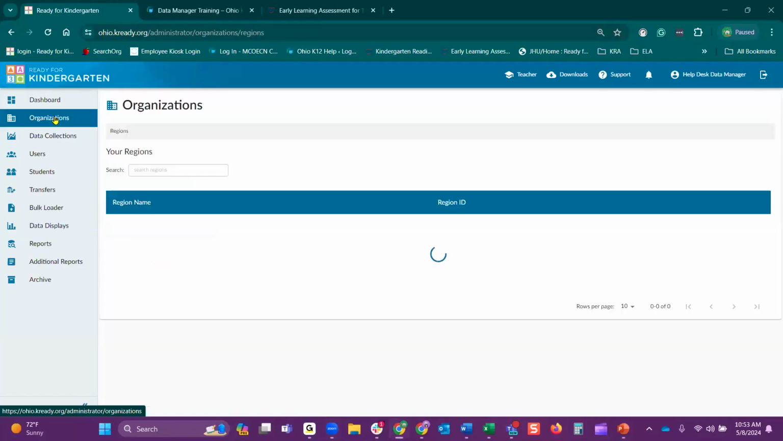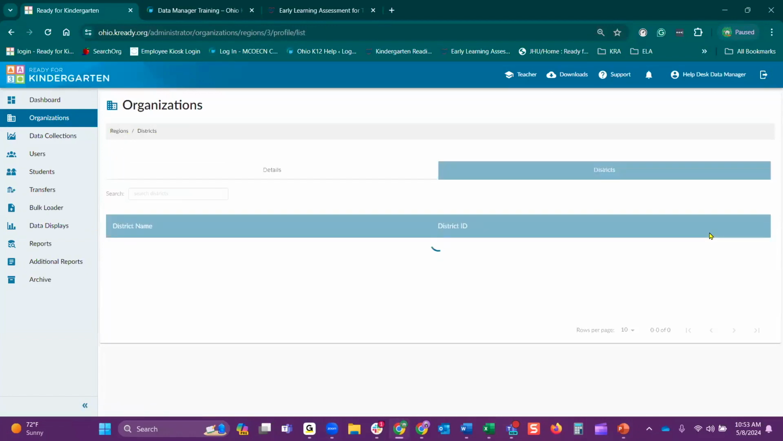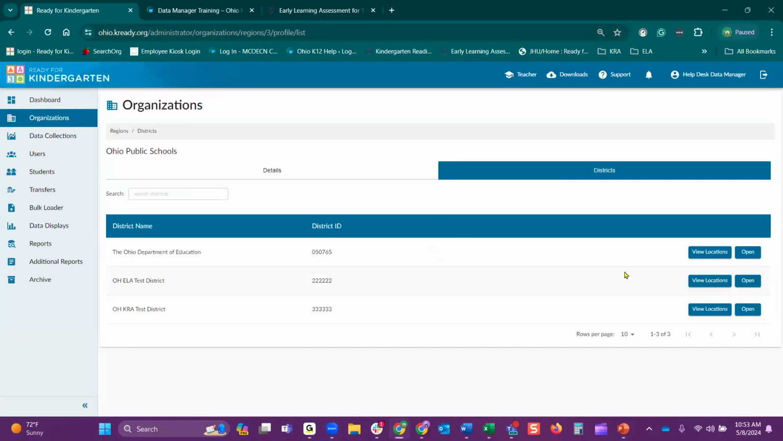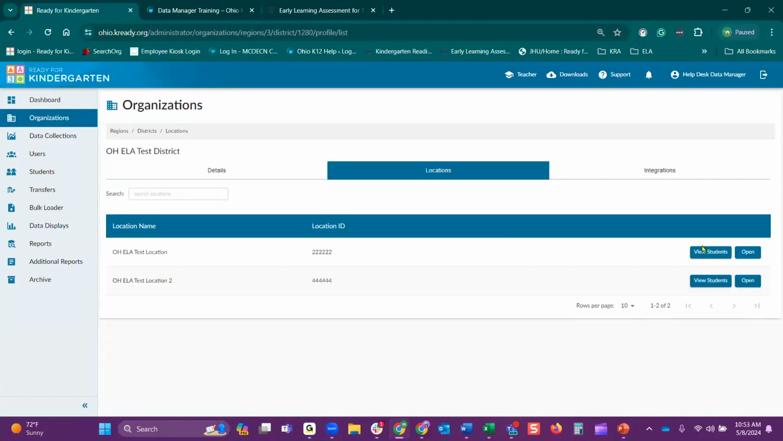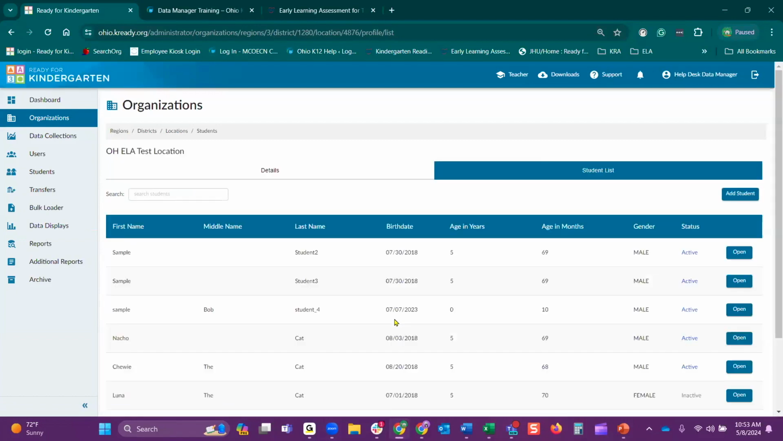Looking at your students, if you want to see if they're attached, on that left-hand side, go to your organizations, select View Districts, and then View Locations and View Students. So this will then populate a list of all of your students that are attached to that specific location.